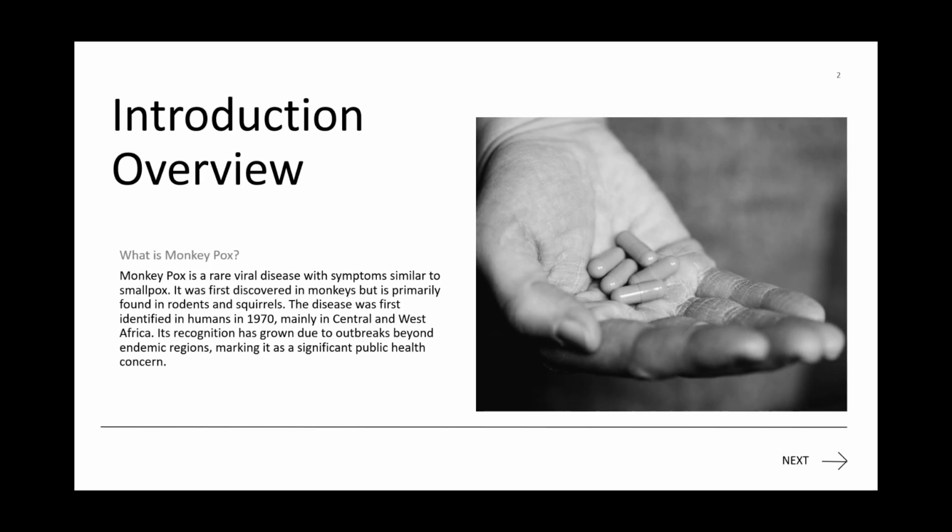So let's try to understand what exactly monkeypox is. Before proceeding ahead, let's understand what we mean by the term disease. In very simple terms, a disease is a condition that will disrupt the normal body functioning of an organism. A disease can happen to any being, whether a human, an animal, or a plant. It means that it can happen to any living being.